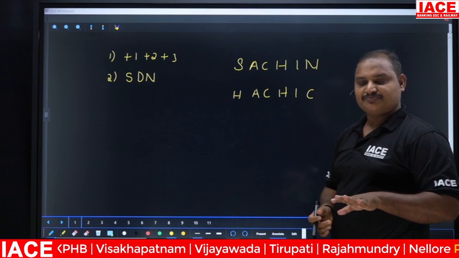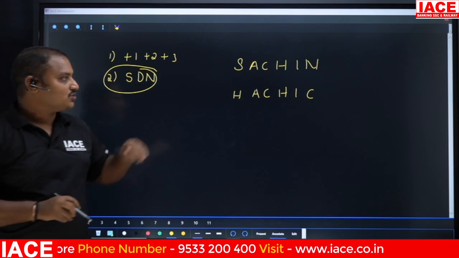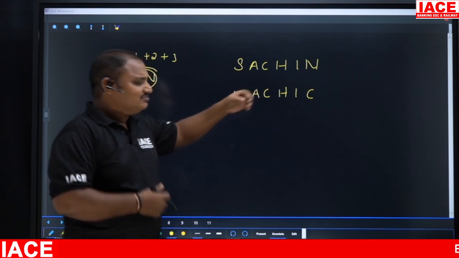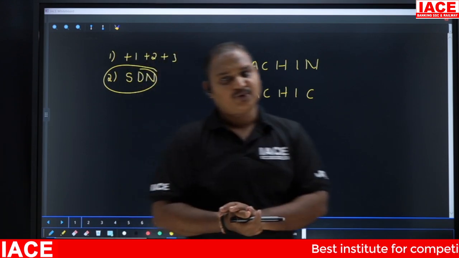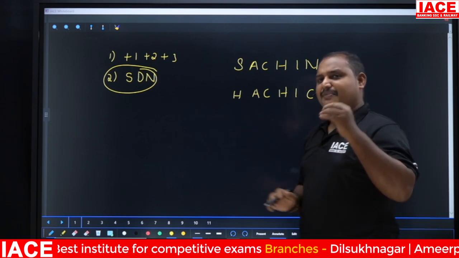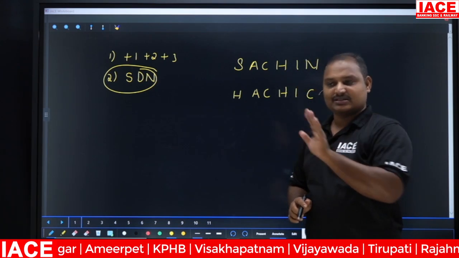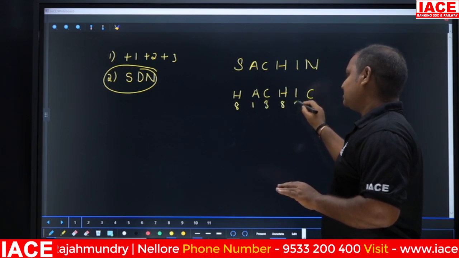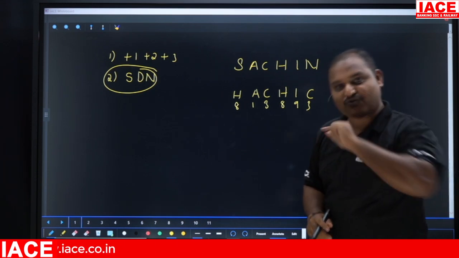If you don't know this logic, obviously you may feel that this is HAC and HIC, and you will try your own different methods to approach the solution. But whenever you see this type of question, if you are not able to identify the logic within your time, simply write the numbers for the letters. Even if you know the numbers, just write them down so that you can recollect the logic. See what numbers we got here.